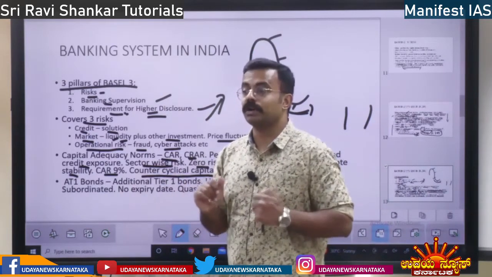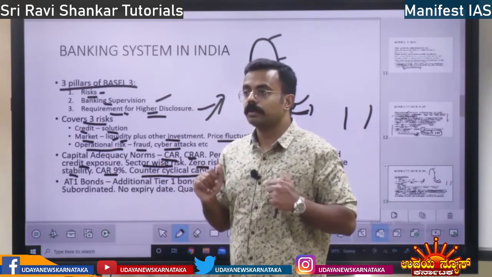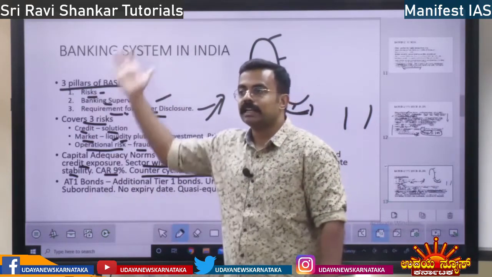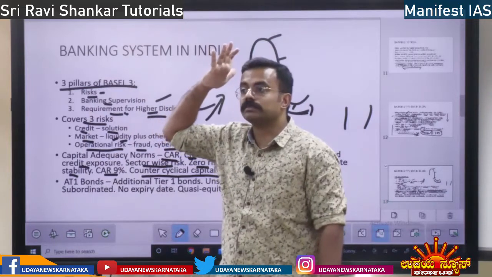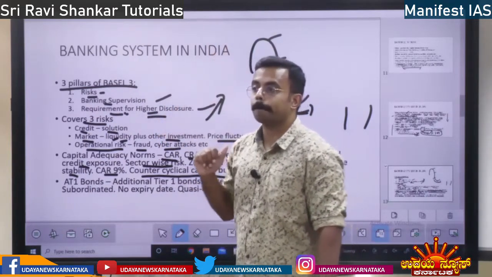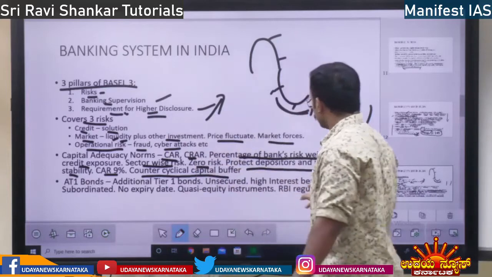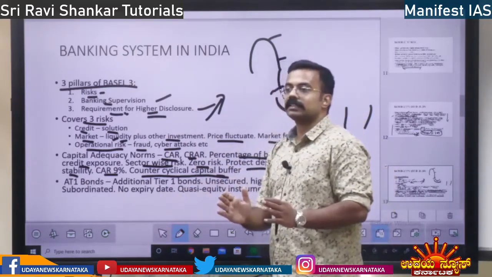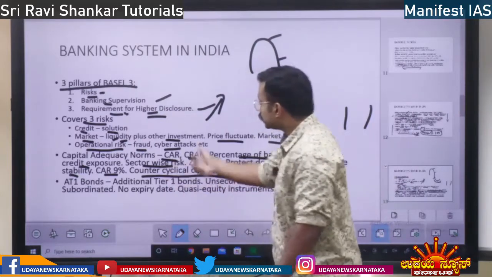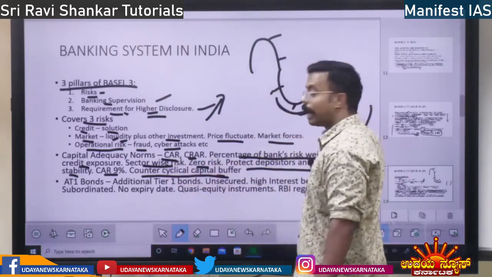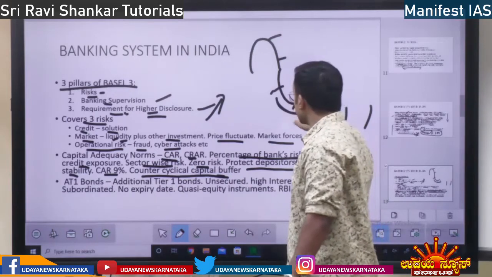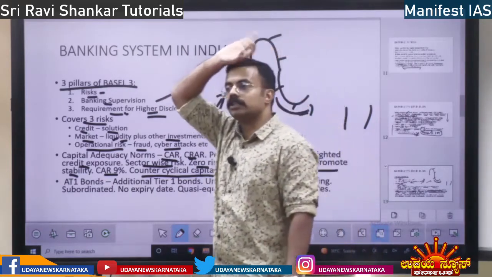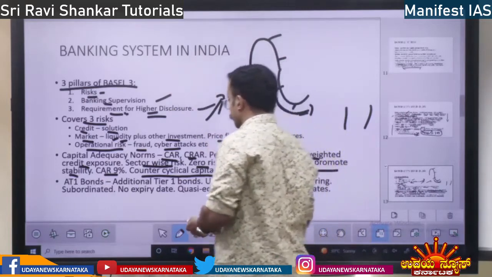Safety. Your helmet is a buffer, right? You meet with an accident, it will act as a cushion. Buffer means cushioning against risk. So when the cycle is down, a capital buffer will be set aside, right? So that is the counter cyclical capital buffer. When the cycle is down, this capital will be put in and the cycle will go up, right? So this is all about the counter cyclical capital buffer.